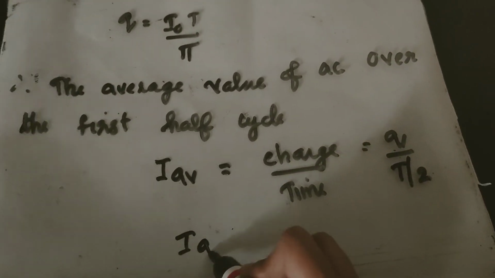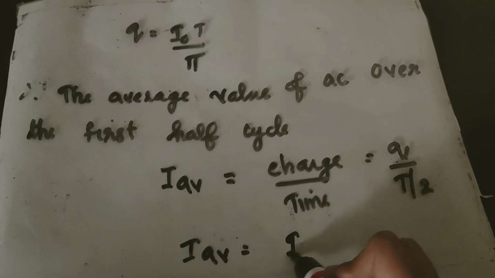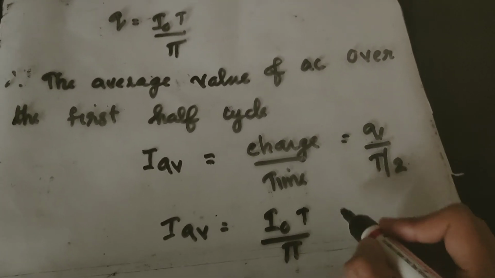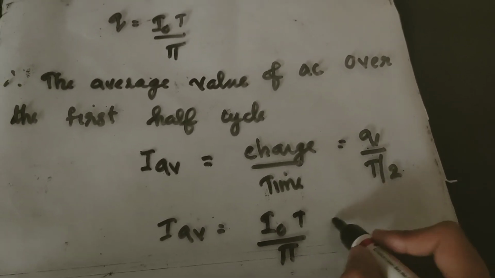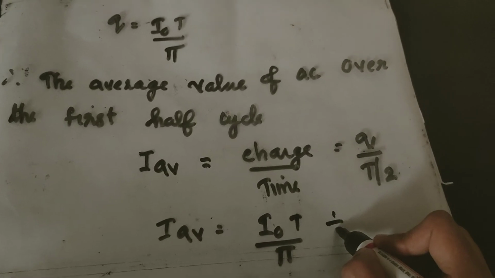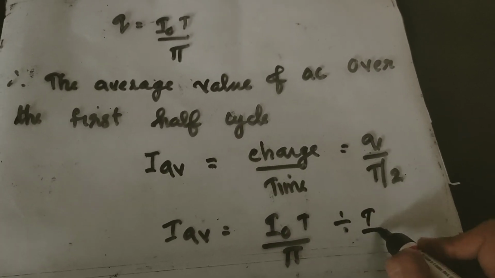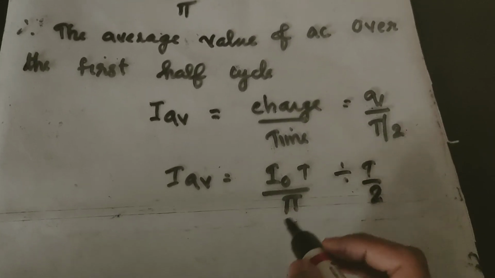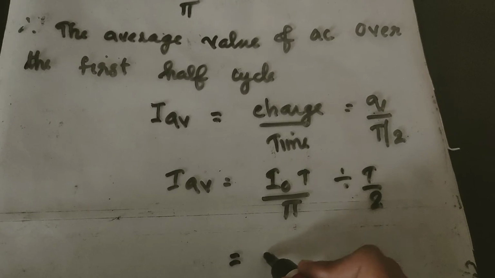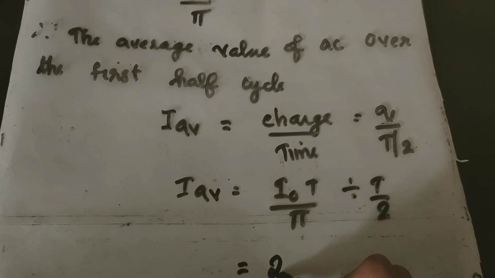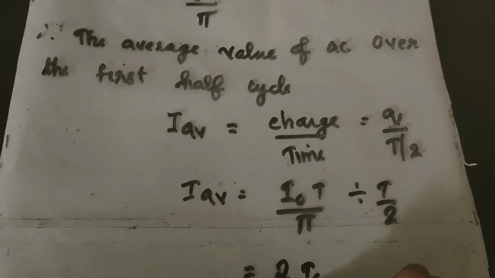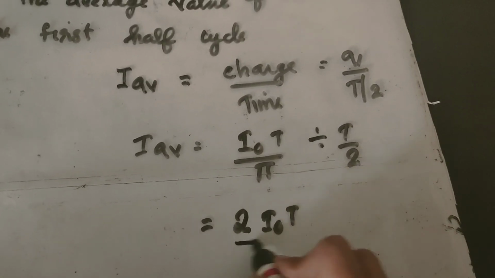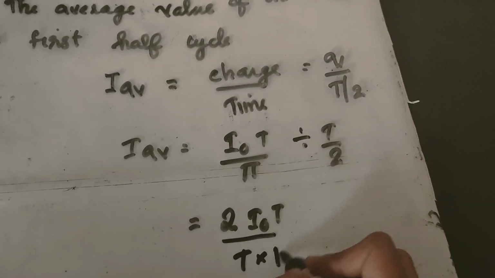So I average is equal to I0 T by pi divided by T half. So it will become 2 I0 T by T into pi.